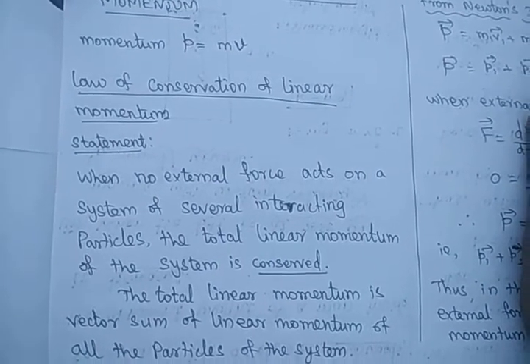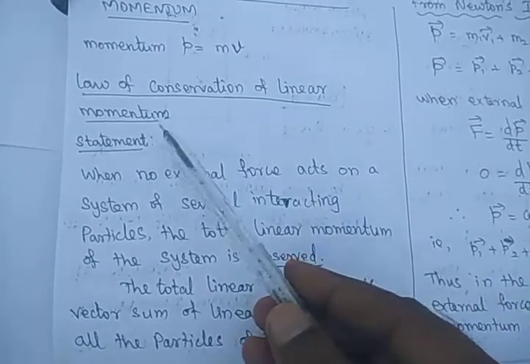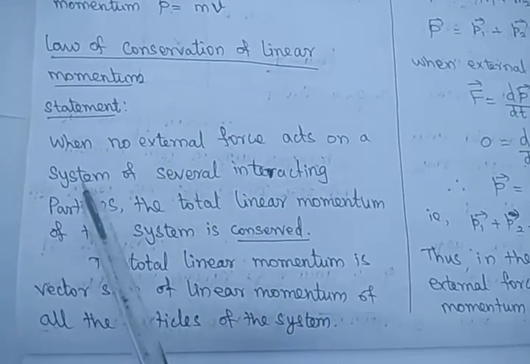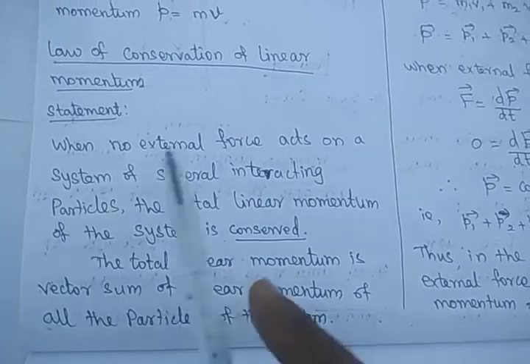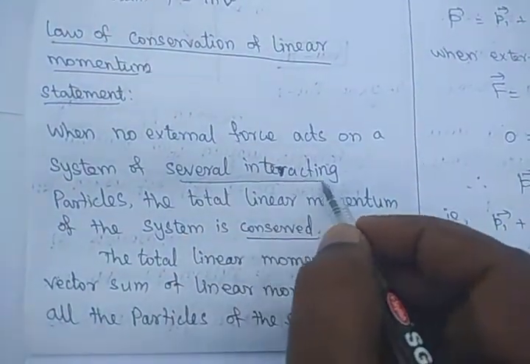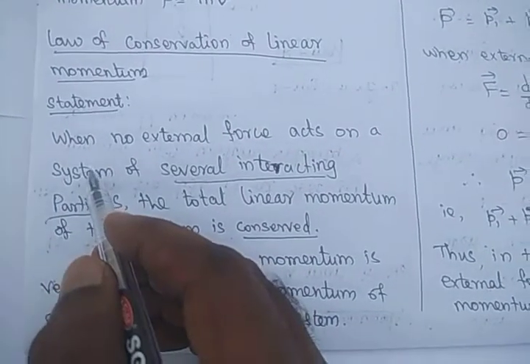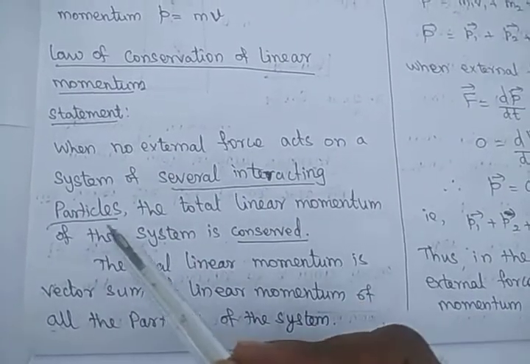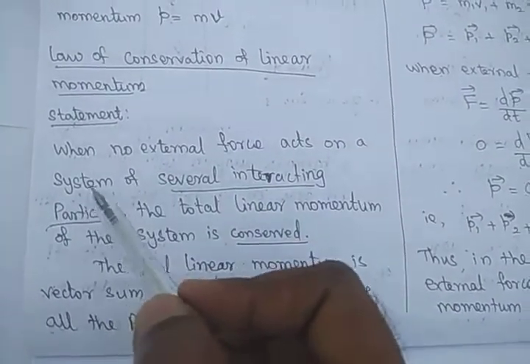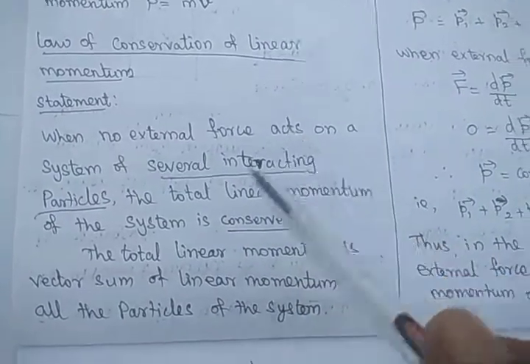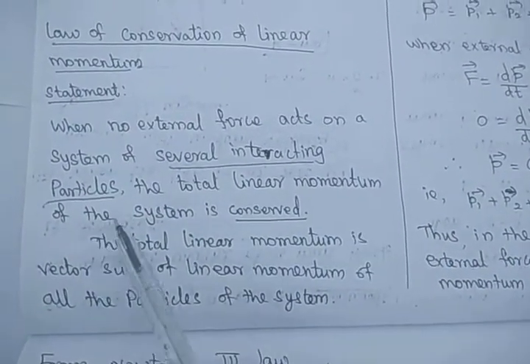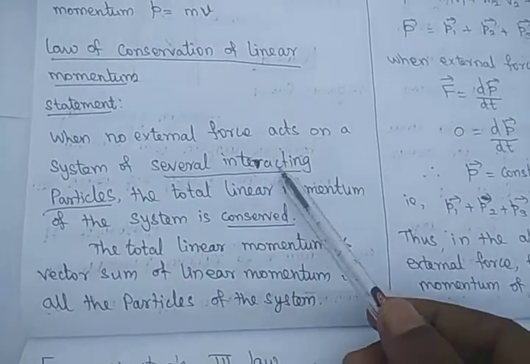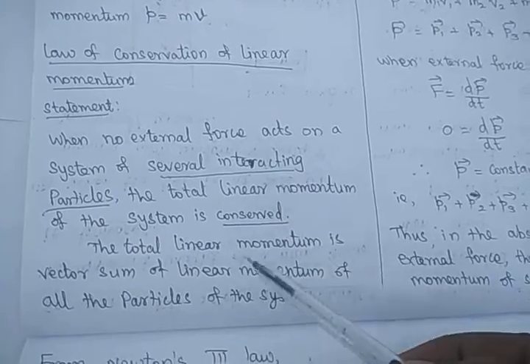Conservation of linear momentum. So the law of conservation of linear momentum statement is: when no external force acts on a system of several interacting particles, so you should underline that, several interacting particles. So we are taking a body, that body is a system, that body contains a large number of particles, and those particles are interacting with each other. In that system, if no forces act on it, the total linear momentum of the system is conserved. Conserved means constant.